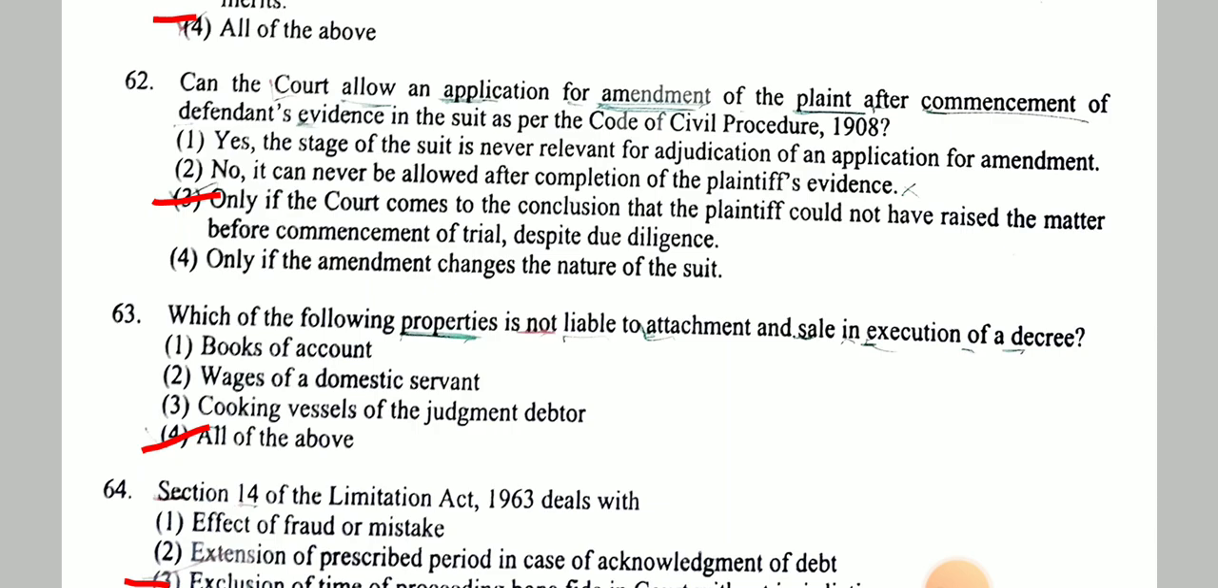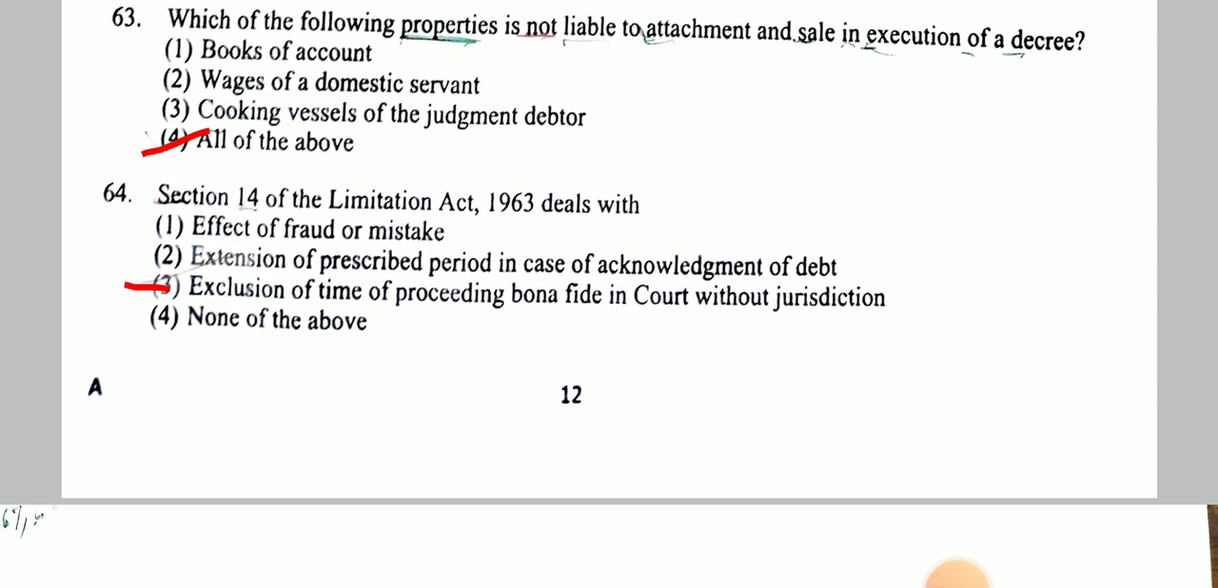Next question, which of the following properties is not liable to the attachment and sale in execution of a decree? And answer is all of the above. Next question, Section 14 of the Limitation Act, 1963 deals with exclusion of the time of proceeding bona fide in court without jurisdiction.